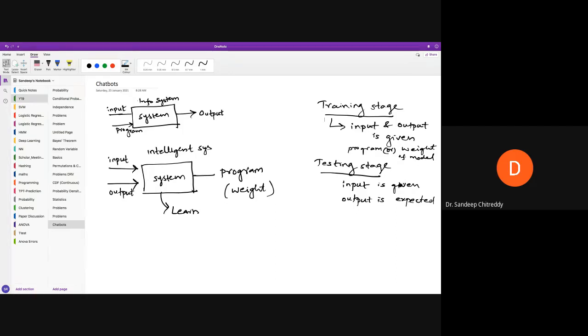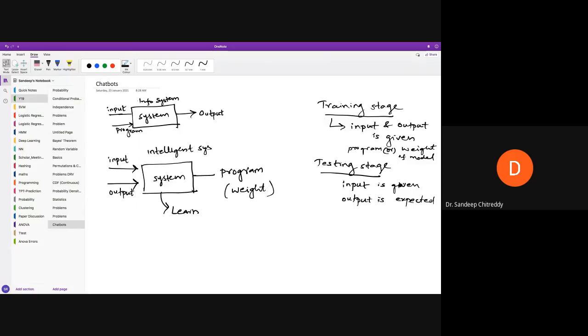Since your class strength is say 100, I take all 100 yes and no audio files, and I'll say that this is a yes and this is a no. So I have 100 yes files and 100 no files. Now I give them to my system and I ask it to learn for itself.